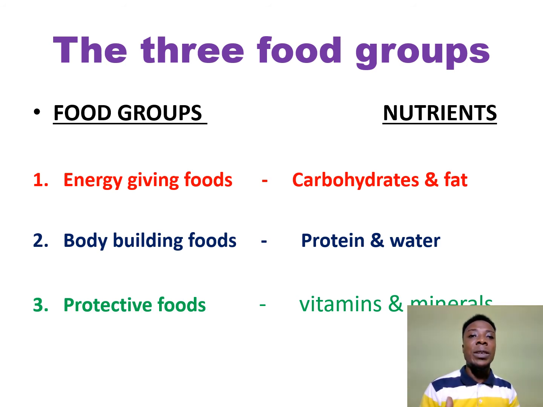So you could mention the vitamins and minerals. They protect our body from diseases. Protective foods. Let's list down the three food groups once again. Energy-giving foods, bodybuilding foods, and protective foods.